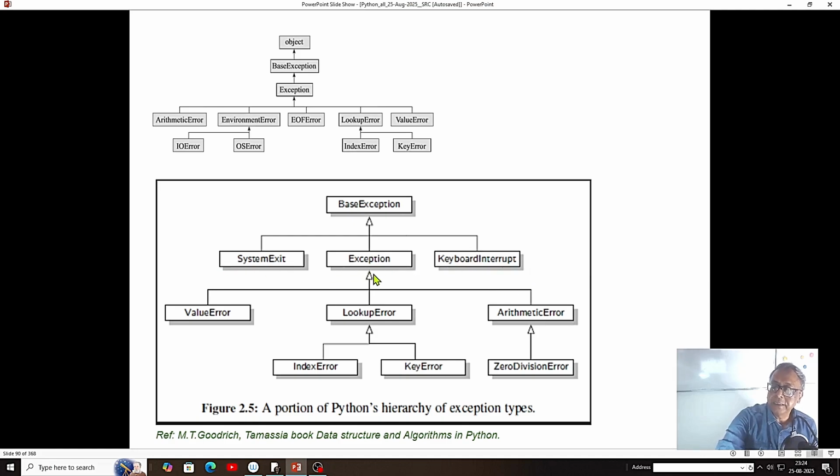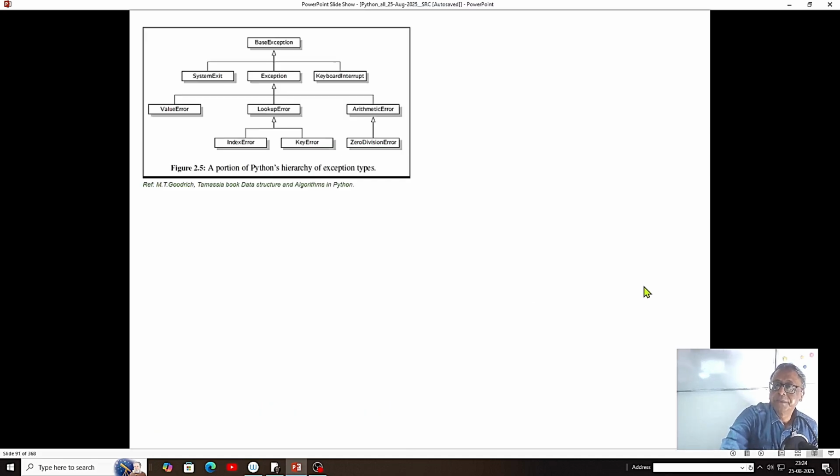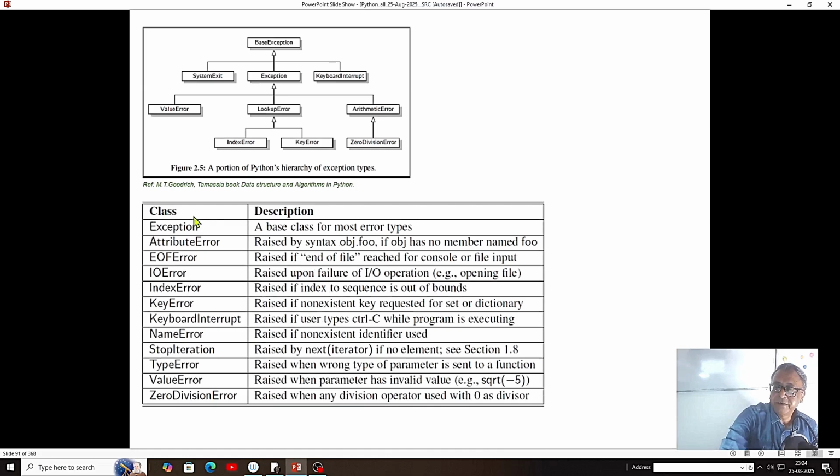Another good thing is a programmer can create a class of the exception class. We'll see it in our program. We can create an exception class. You can throw an exception, and you can accept it or catch it in the Java programming term. So these are the various types of exception. This is more or less the same as Java.